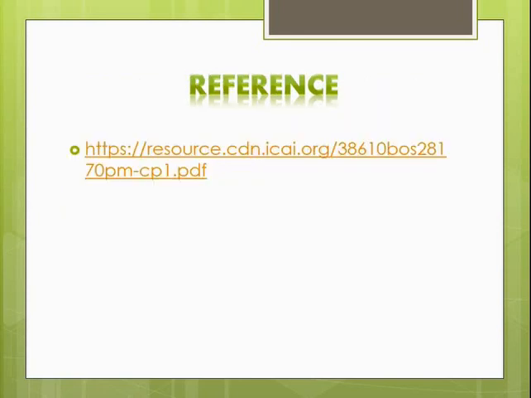Now, here are some references from where I have collected the data. So now we have discussed objectives or scope of cost accounting, and I hope you are clear with the topic now.